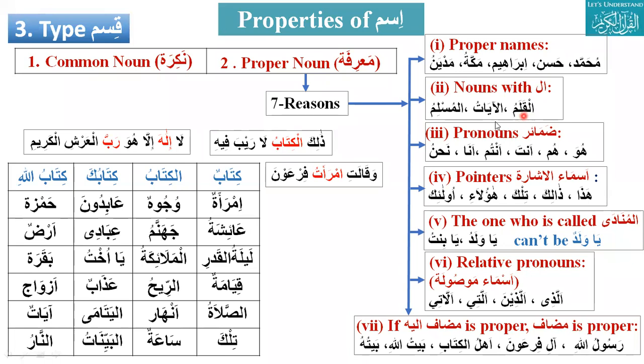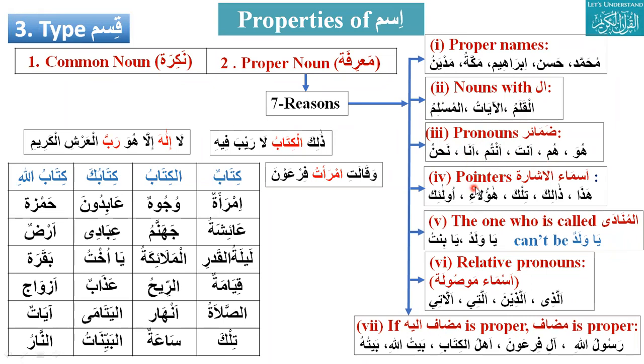When you put the al with nakira, that will become marifa. If I remove al before that, this will be nakira. Qalam, Muslim. Okay. And then the third type is detached pronouns, the dameer, like huwa, hum, anta, antum, ana, nahnu. They are all detached pronouns, proper nouns. Detached pronouns. Okay.